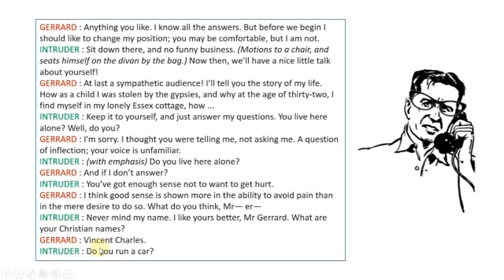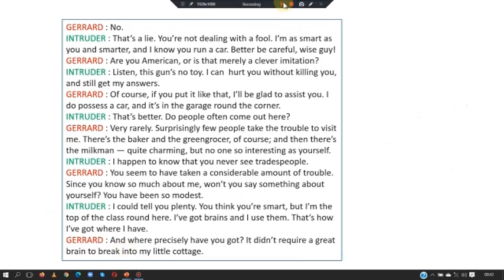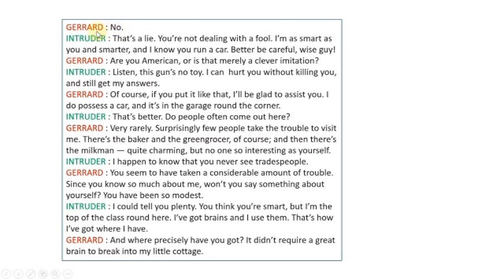Intruder: Do you run a car? So the answer is Gerard: No. When the intruder asked Gerard if he had a car, Gerard replied in the negative and said that he did not have a car. Then the intruder said, that is a lie. You are not dealing with a fool. I am as smart as you and smarter. And I know you run a car. Better be careful, wise guy.